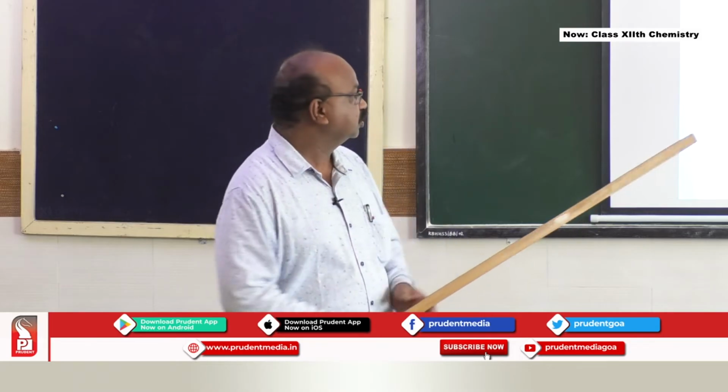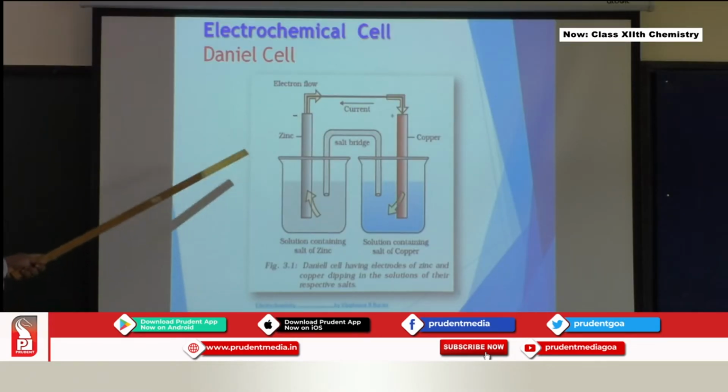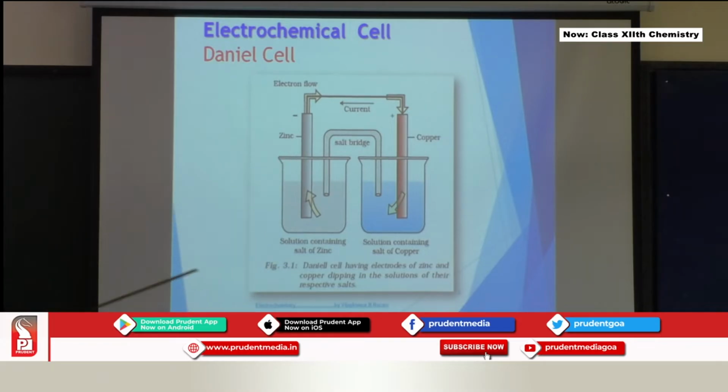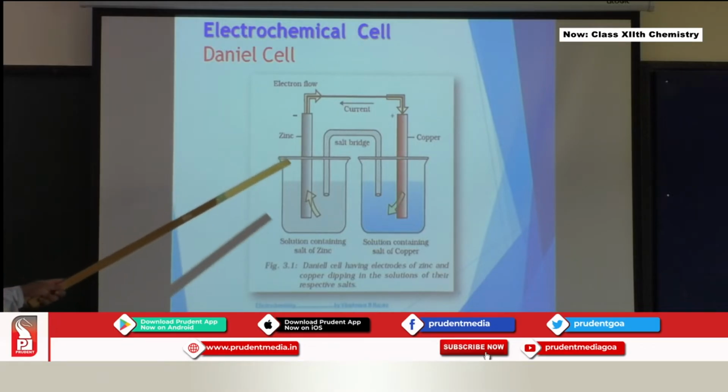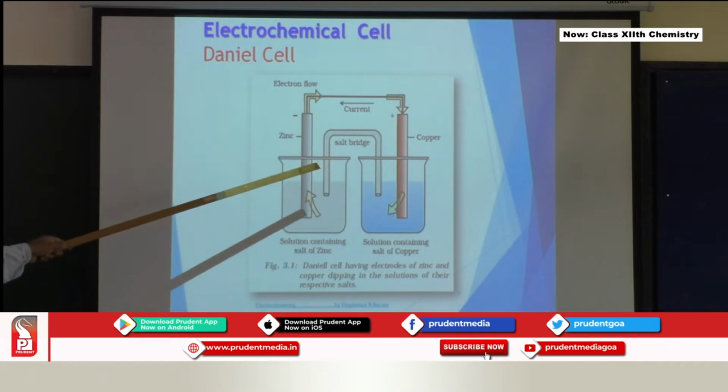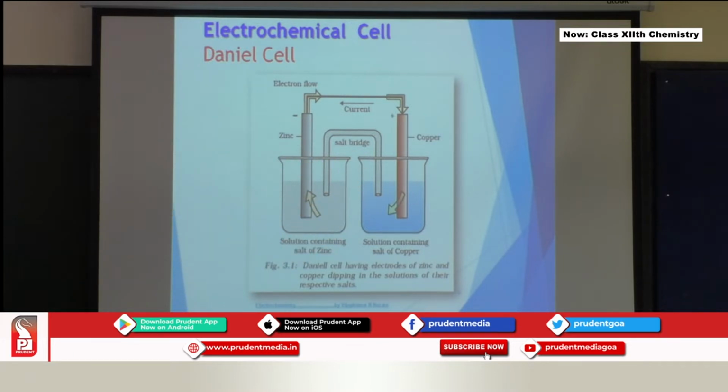reduction. So on the left hand side we have the zinc electrode, which is undergoing oxidation. On the right hand side, the red colored electrode, which is the copper electrode, undergoes reduction. And the flow of electrons is from zinc to copper, and the flow of current is exactly opposite to the flow of electrons, that is from copper to the zinc.